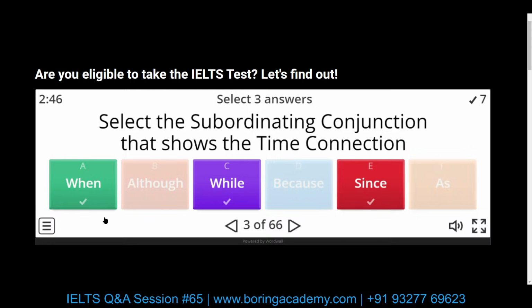We can say when I met this person, I became extremely happy. While meeting this person, I felt joyful. Since I met this person, I'm on cloud 9. So these are our complex sentences using these subordinating conjunctions. Right, let's go to the next one.